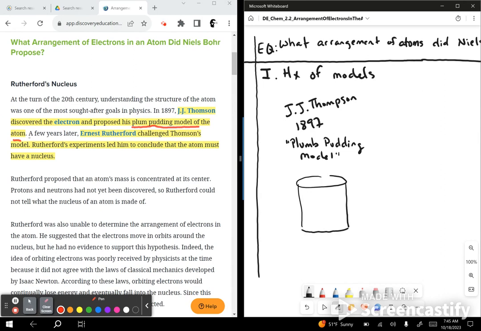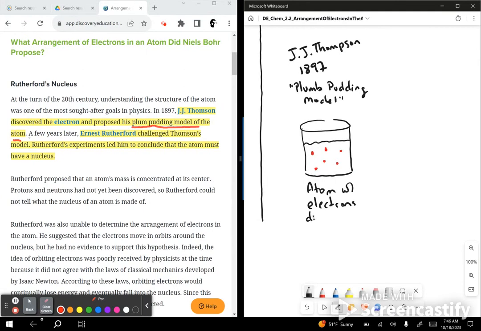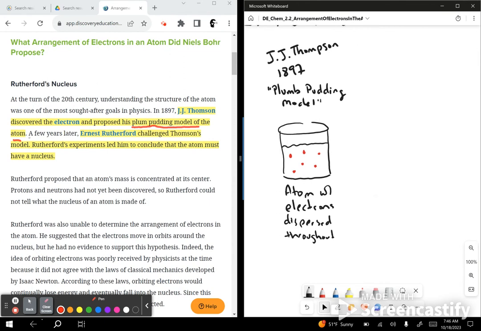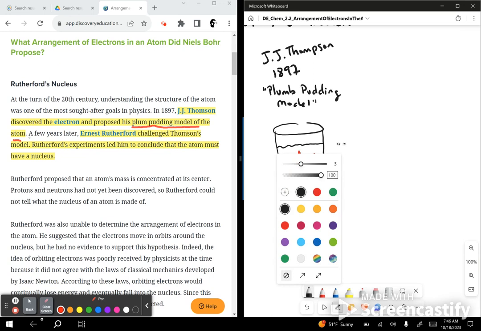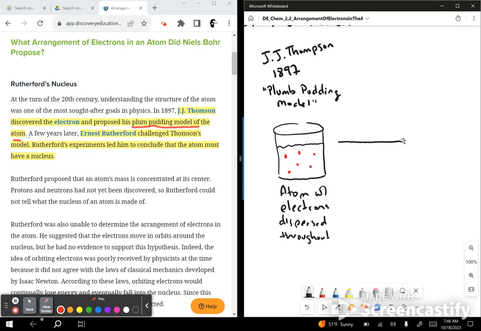There's your pudding, and you maybe had these kinds of plums or raisins kind of located throughout it. And so his idea was that this was an atom with electrons dispersed throughout. Okay. Now, as time went on, this model gave way to a different model.